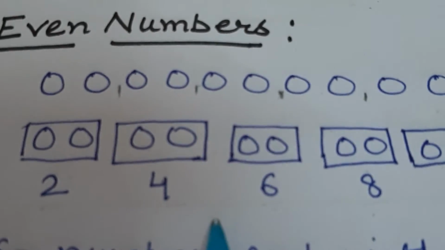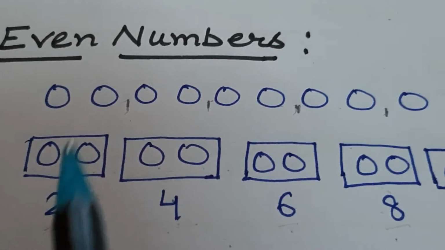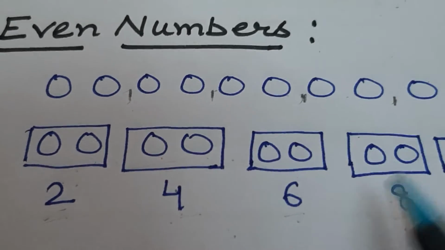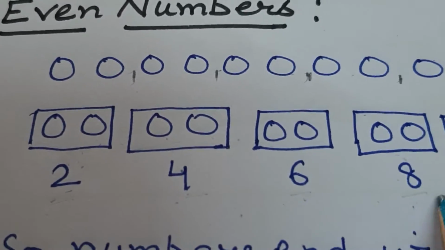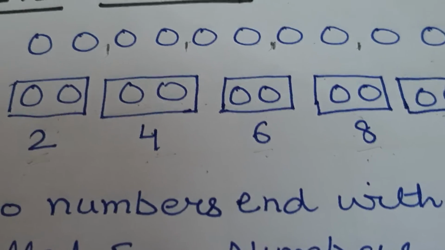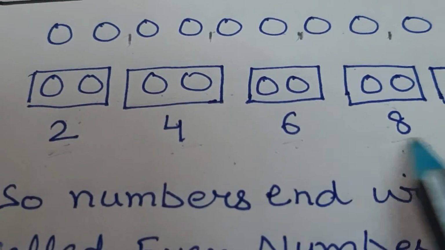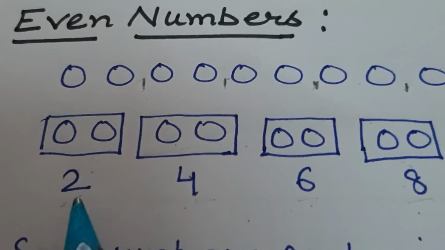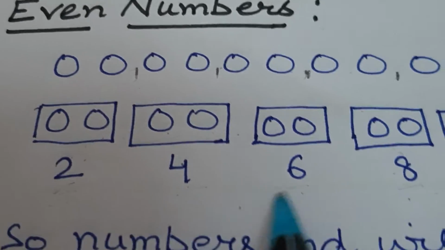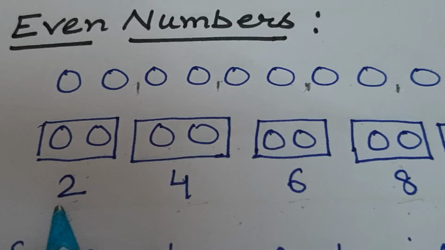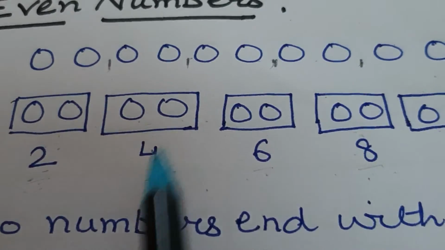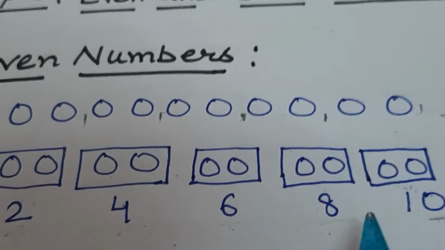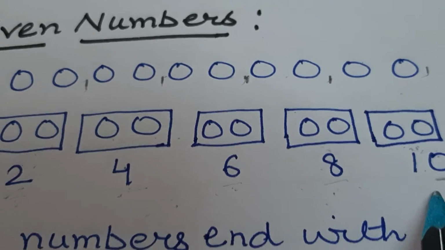From this you can understand, because when we add one pair, one more pair, then we get these numbers. No need to cram these numbers. If you see it carefully, it is just the 2's table. 2 ones are 2, 2 twos are 4, 2 threes are 6, 2 fours are 8, 2 fives are 10.